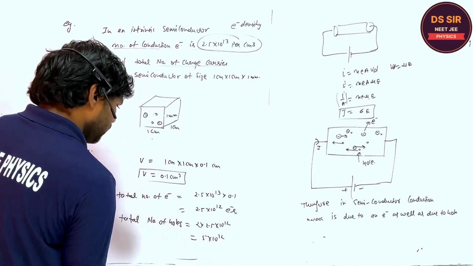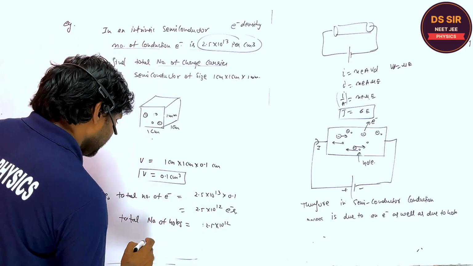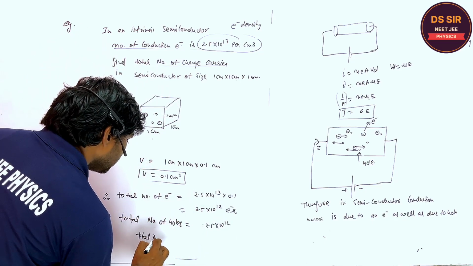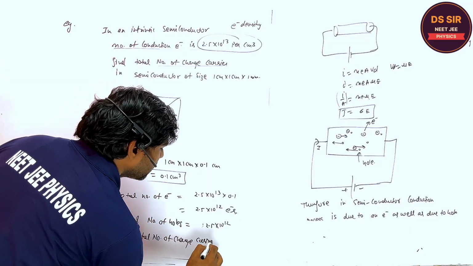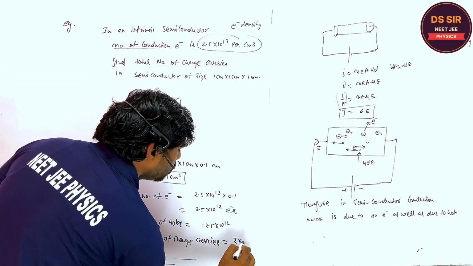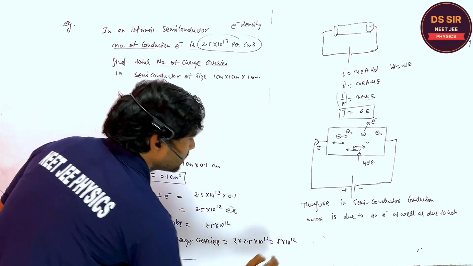The total number of charge carriers, you can multiply 2 into 2.5 into 10 to the power 12. It is 5 into 10 to the power 12. Is it fine?